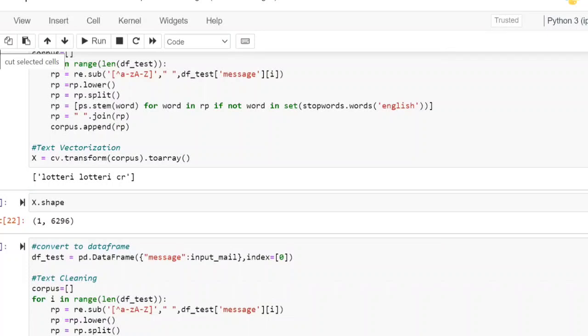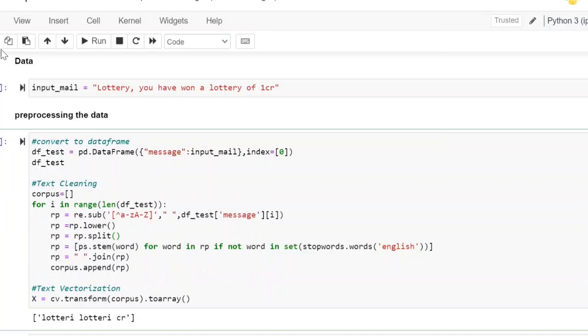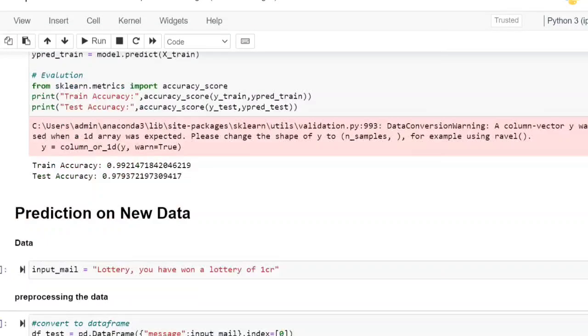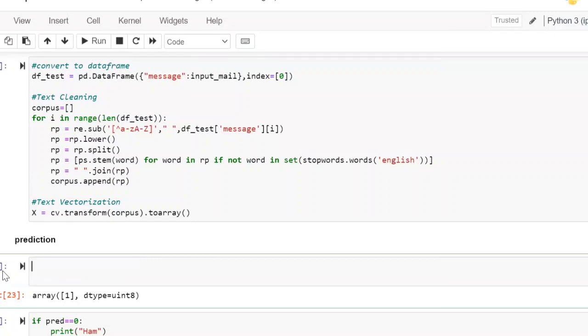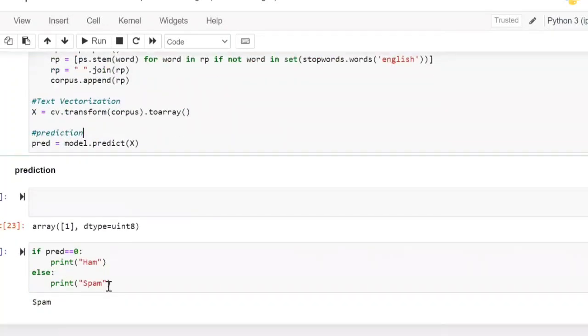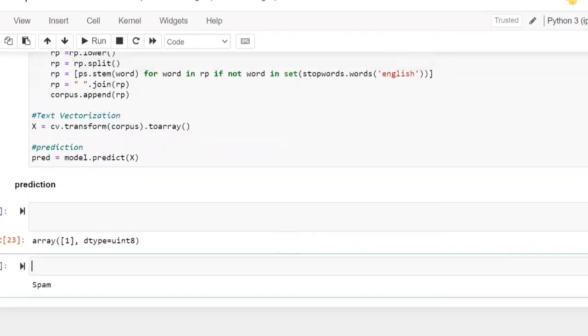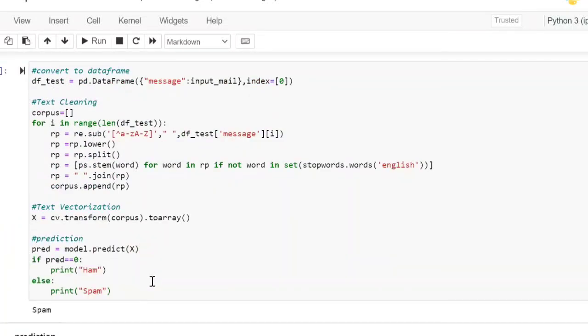And whatever the shape, I don't need to see the shape. In real life, I need not see the shape. Here I am showing it because I am learning whether both of them are the same, otherwise I get the error, and you need to know why I am getting that error. Now, everything you are going to do in the single cell: the text cleaning, and after that the prediction. This prediction also you can do in the single cell only. You copy it here itself, and you can write a comment as prediction if you are interested. And directly it will give the output as spam.